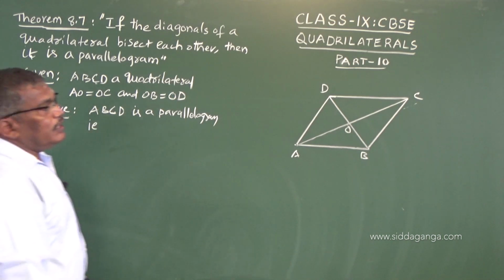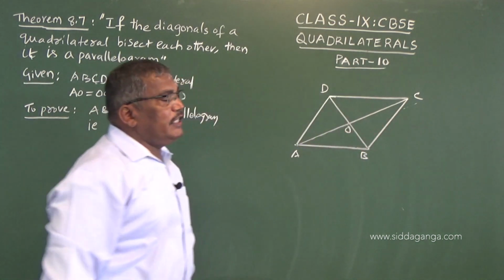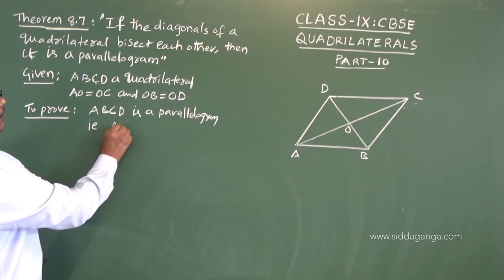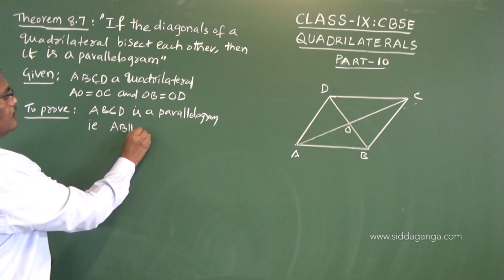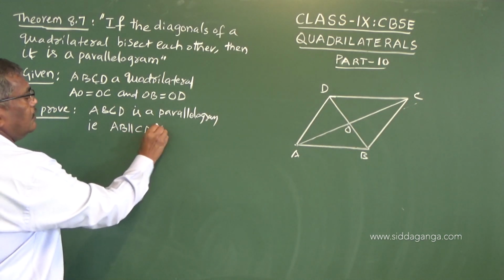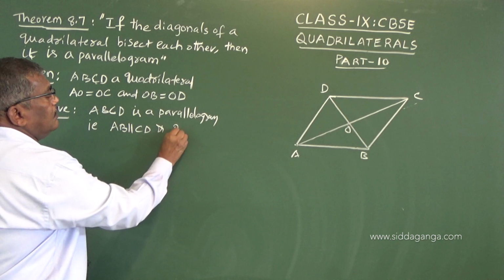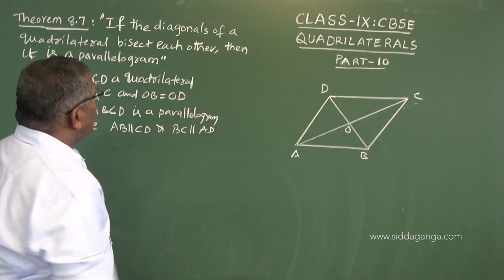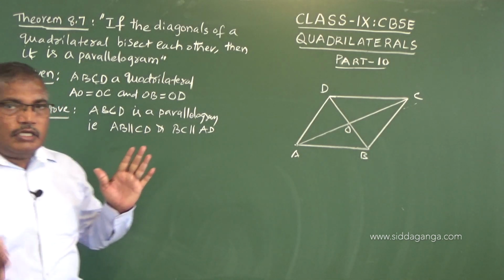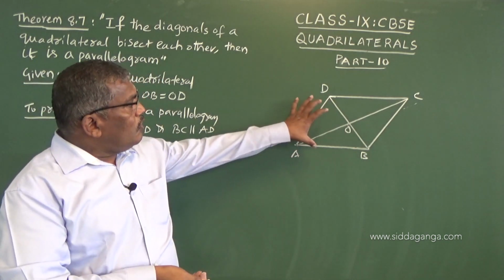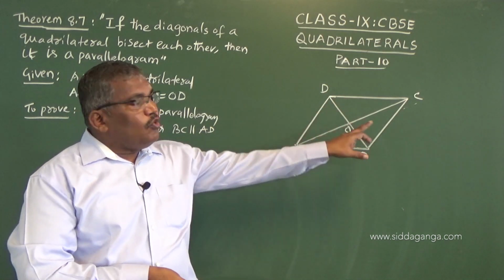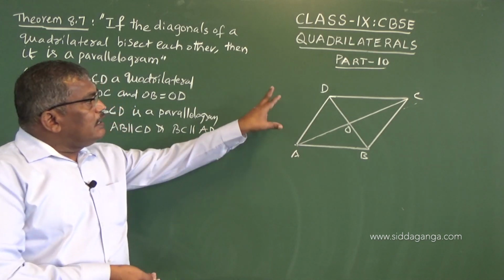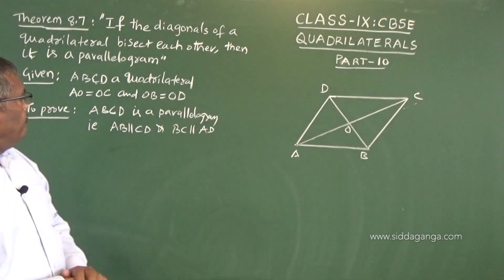That means we have to prove that AB is parallel to CD and BC is parallel to AD. So if we prove this, the two pairs of opposite sides of a quadrilateral are parallel, then we can say it is a parallelogram.